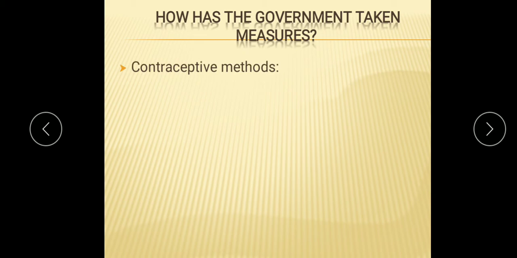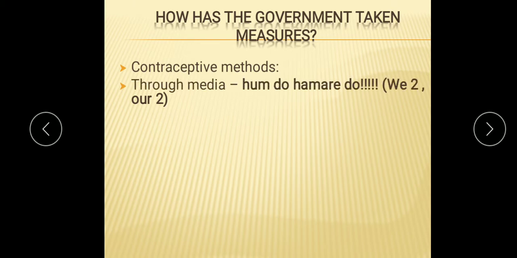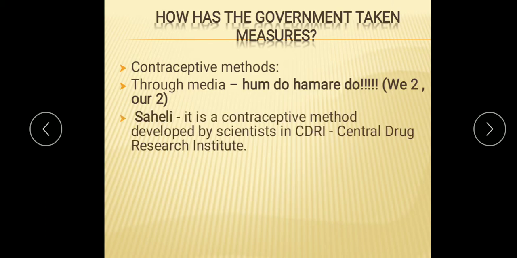And here the contraceptive methods are also there, and a slogan was also given to keep the family small. The slogan was 'Hum do hamare do', we two and our two. In this context, the government is providing many contraceptive devices free of cost, for males and for females also. Contraceptive pills like Saheli are available free of cost in the district hospitals across the country.